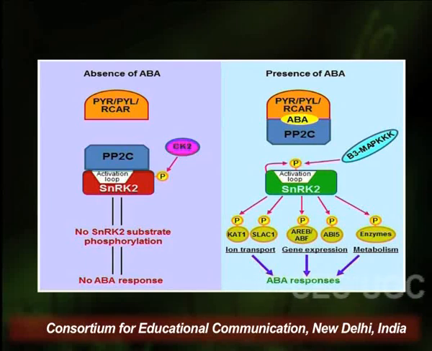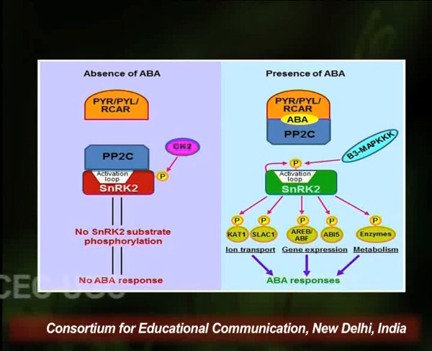And when SnRK2 is bound to PP2C, it is not able to activate or inhibit various kinds of response elements. And when the SnRK is not able to activate or inactivate various response elements, no effects are exhibited in the plants.